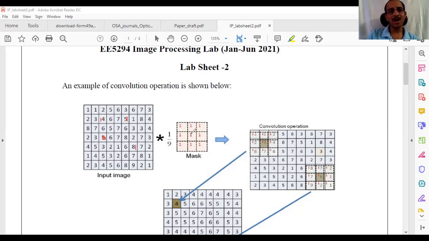I need at least one or two answers, guesses. Give more weight to the center pixel. Okay, give more weight. So what do you suggest? Should I put this 10? 8, sir. This is a good answer. If I put 10, it is quite different from others, so whenever there is a change in others, I will get a high value. We can make it 8. Okay, I will follow your suggestion.